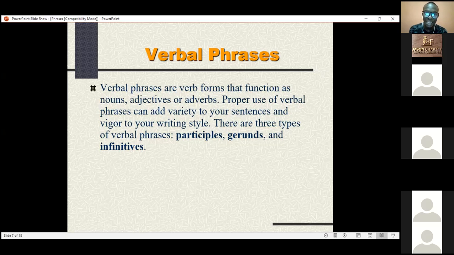So if I should say Dele is coming home tomorrow, what would be the verb there? Coming. Okay. Now, coming is the main verb, but you also have is. That is also a verb, right? Yes, sir. So in that case, you have a helping verb. Okay, so is coming is just a verb, but it's what? A verb phrase.